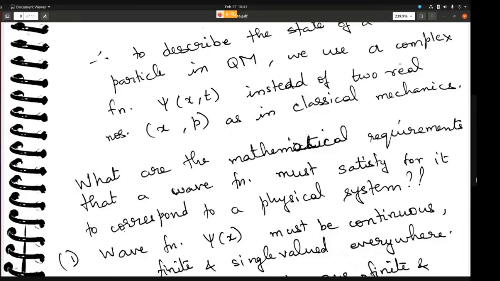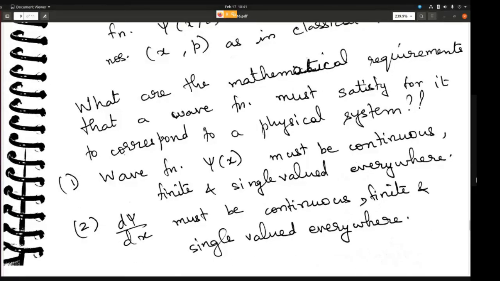But it cannot be just any function. The wave function needs to satisfy certain criteria. So what is that criteria? The wave function psi of x must be continuous, finite, and single valued everywhere. Okay. So it should be continuous, meaning you should be able to differentiate that function at every x.